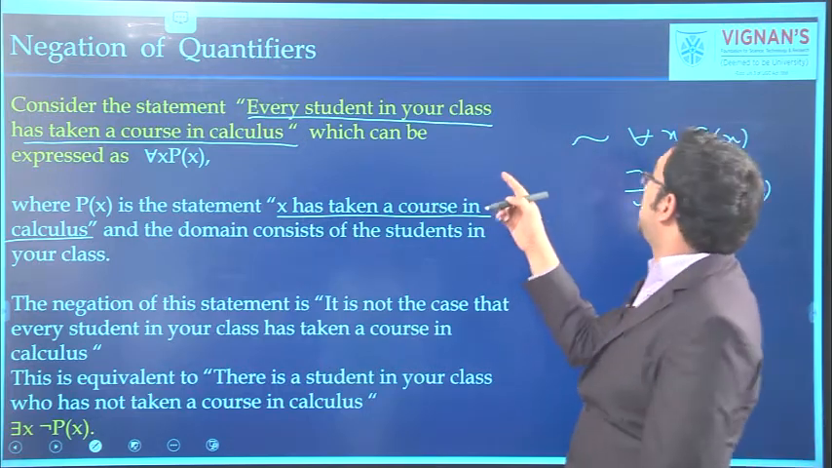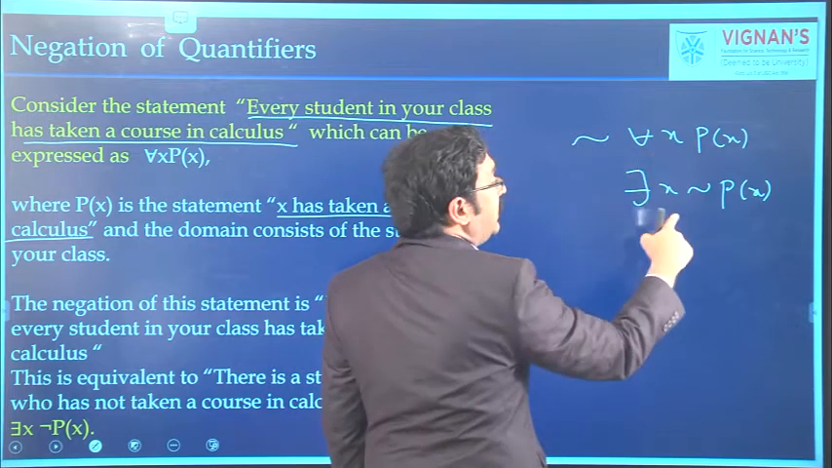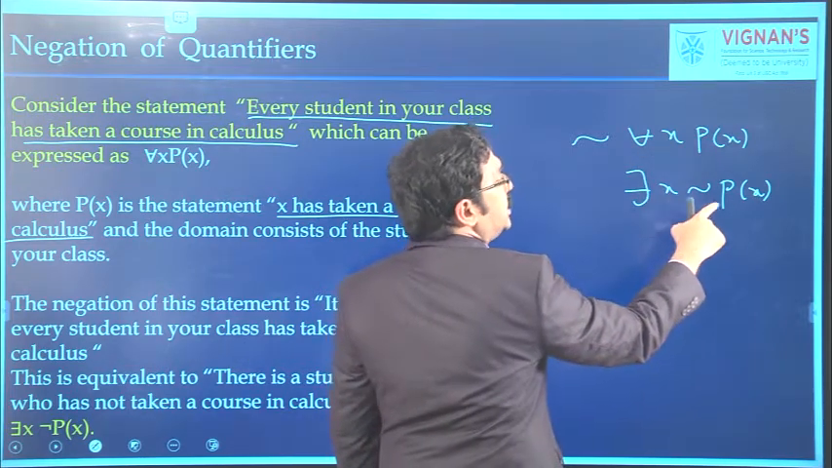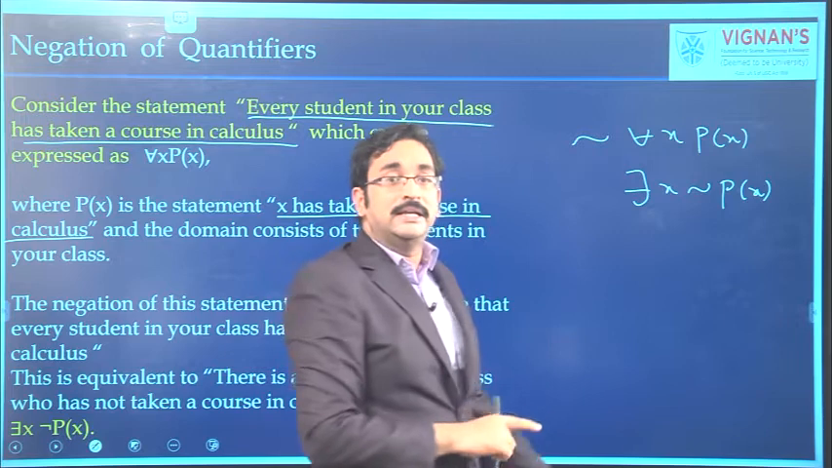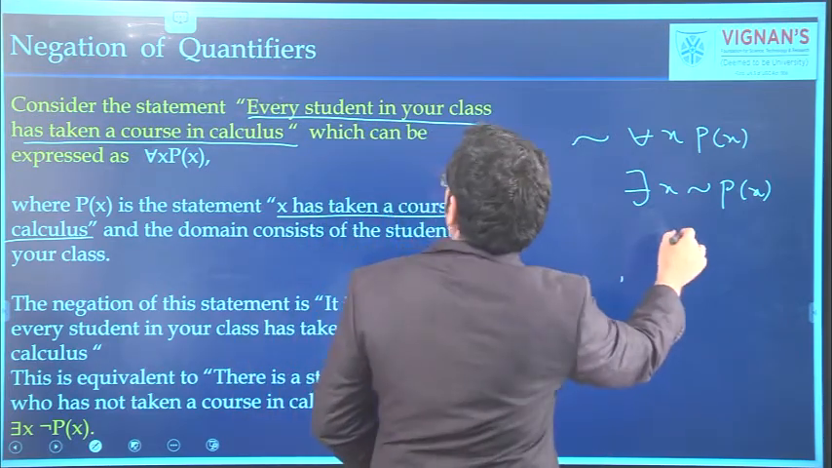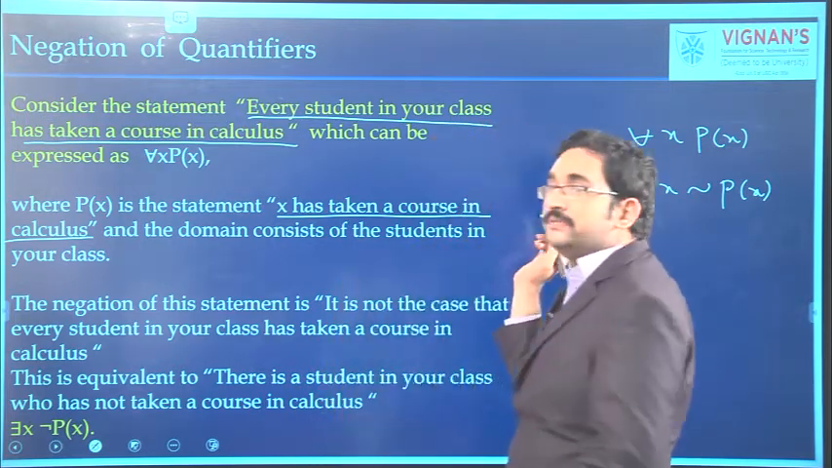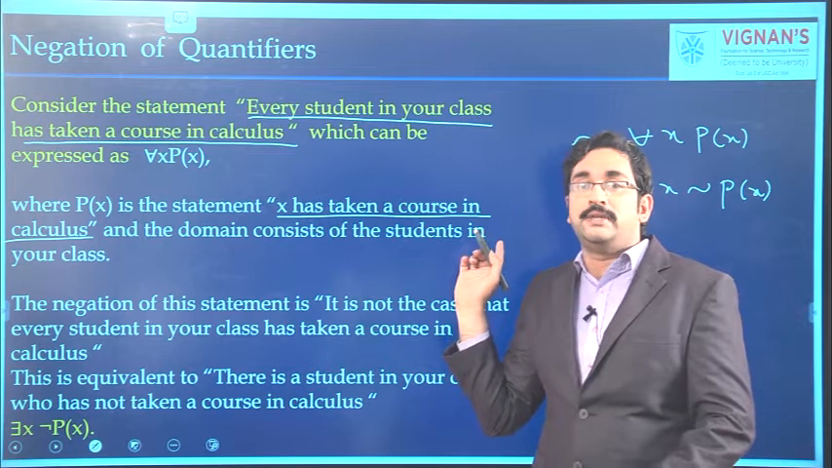So its negation is like this, negation of for all x, p of x. It is equivalent to there exists x negation p of x, which means that there is at least one student who had not taken course in calculus. In this way, we can find negation of the given statement.